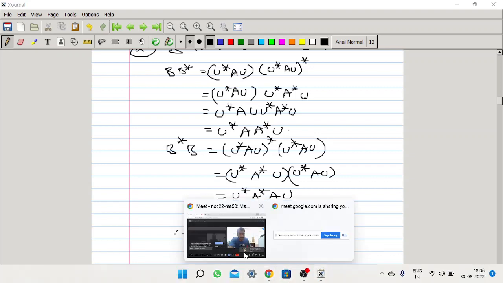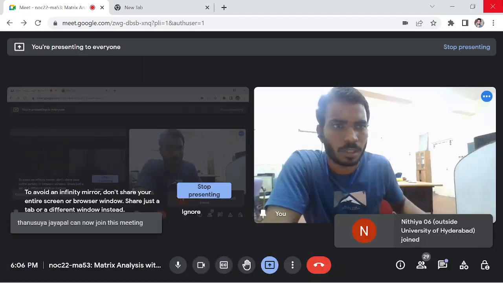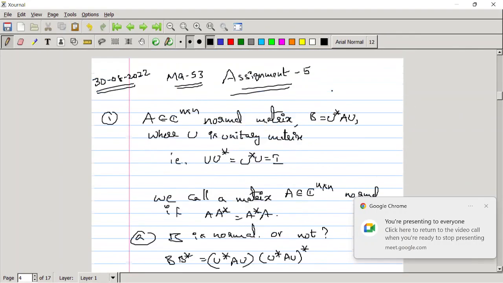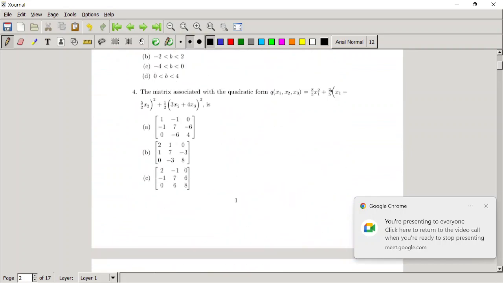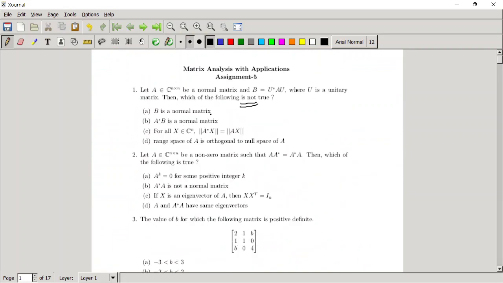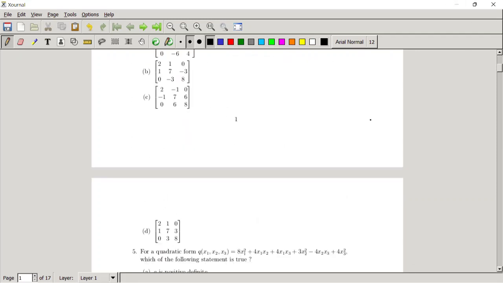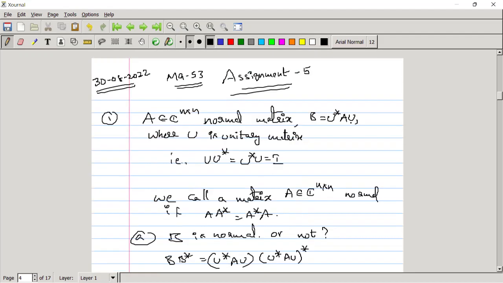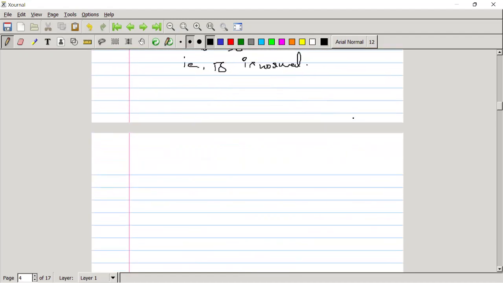So the first option is true, but it is asked to check the false statement. So let me show you the options again. The first option is not correct. The second option is A star B is a normal matrix. We have to check that, whether A star B is normal or not.